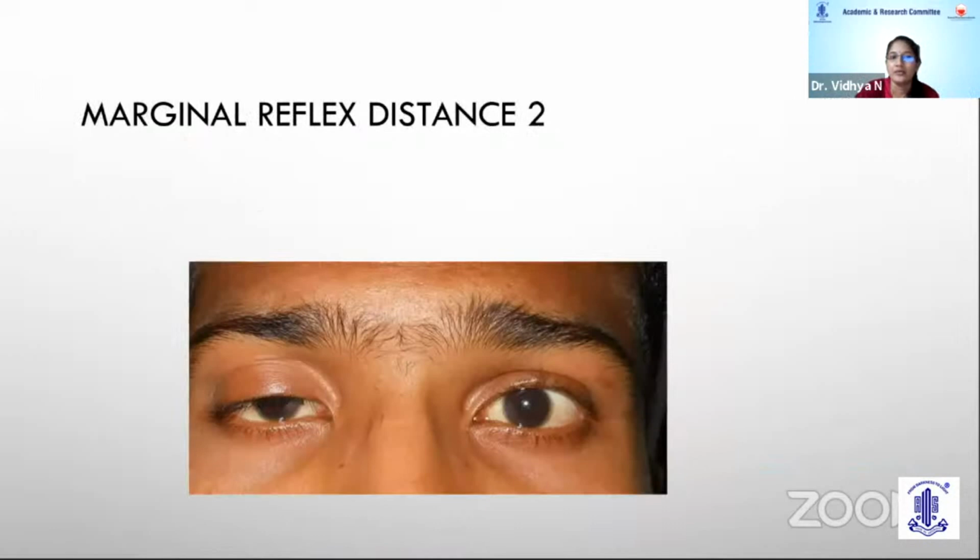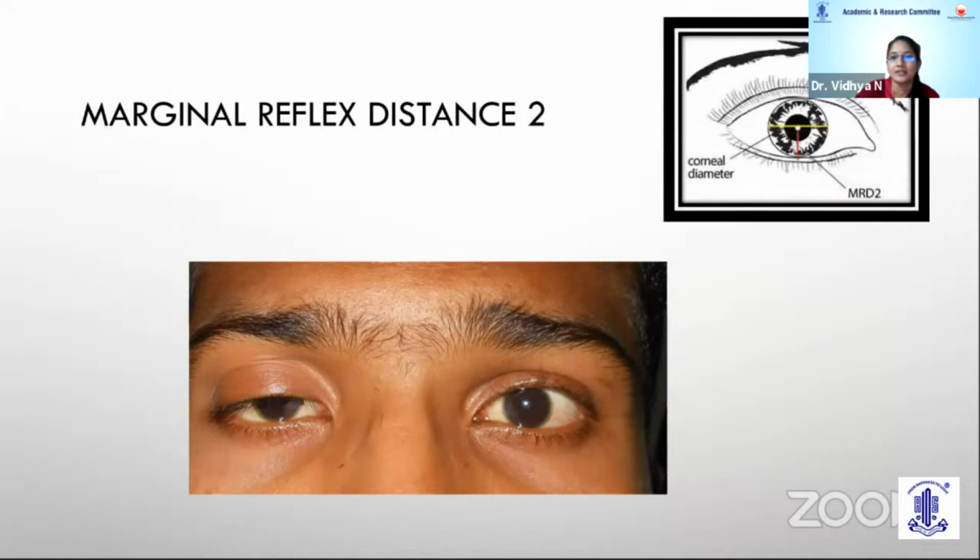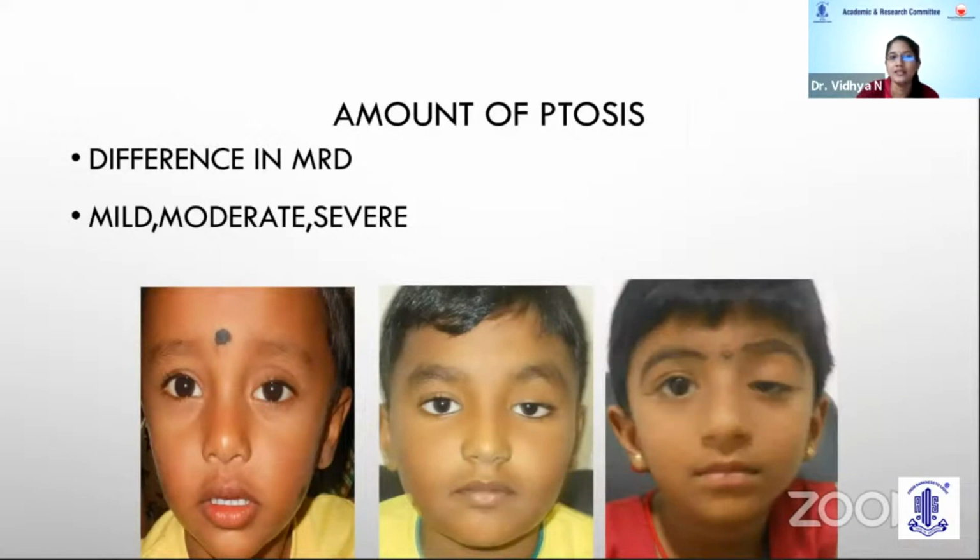Another important measurement would be the marginal reflex distance 2, which is done from the corneal reflex to the lower eyelid. So this is the marginal reflex distance 2. By making these measurements, we could find out the difference in MRD. The difference between the MRD of the two eyelids would give us the approximate amount of ptosis, and we can classify the ptosis into mild, moderate, and severe based on this.